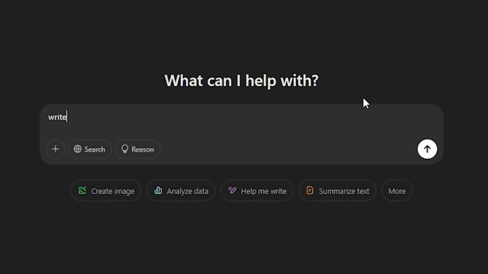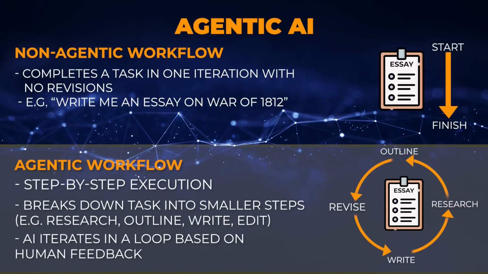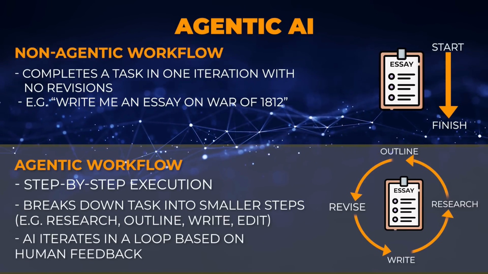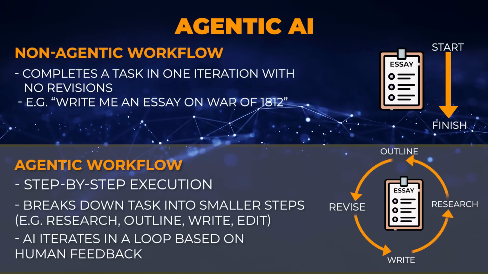If I just went to ChatGPT and, let's suppose, typed something like, write me an essay about the War of 1812, that is not an agentic workflow because it's executing everything in one go. You are getting the task completed in one iteration without any adjustments, revisions, or refinements.